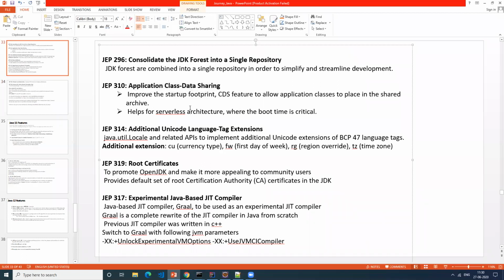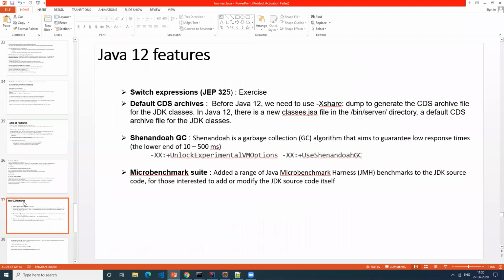You want to share your classes as a jar file, so that it can be kept shared between multiple applications or multiple jars. So those kind of things. There is a -Xshare option. This is a Java argument that we used to pass, used to dump and generate the CDS archive file for the JDK classes. So now they have made some more changes to it. There's a new process for how we can do it. So that's what they want to change.